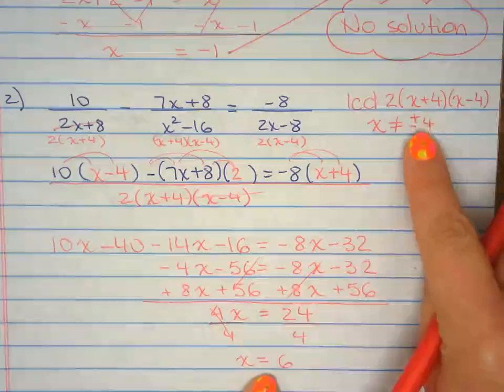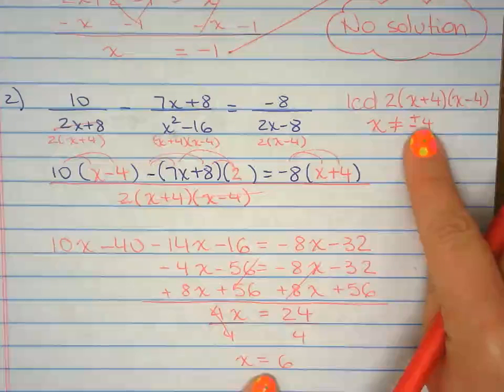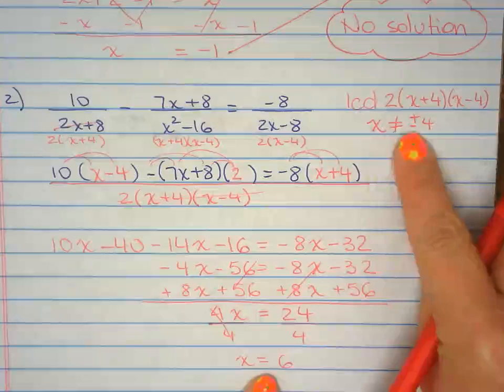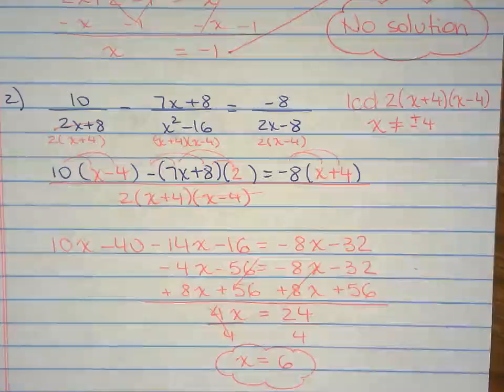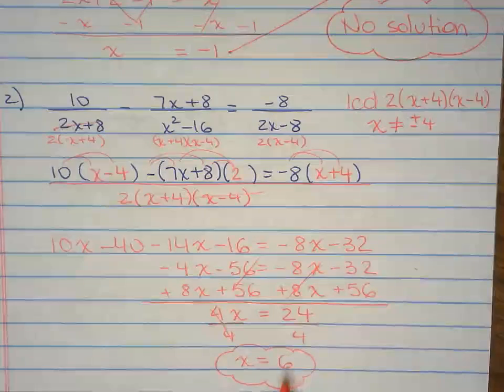That does not interfere with my restriction. My restriction was x could not be equal to plus or minus 4, and I got x equals 6. So this is a good answer. So this is my solution.